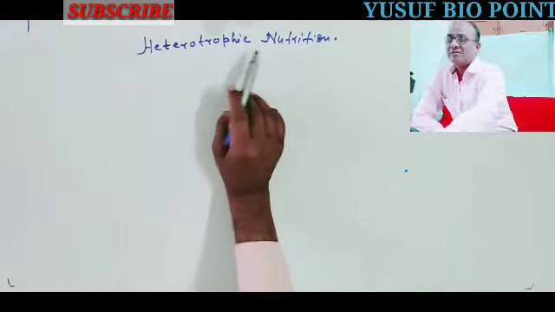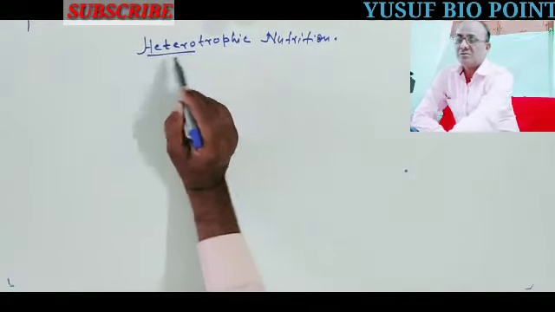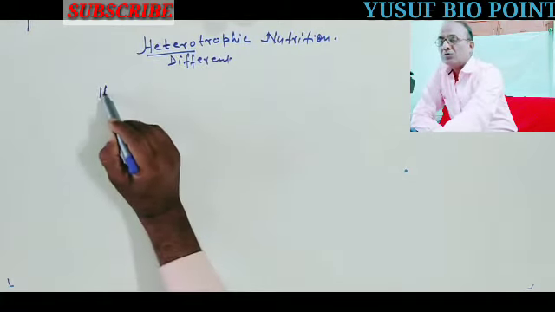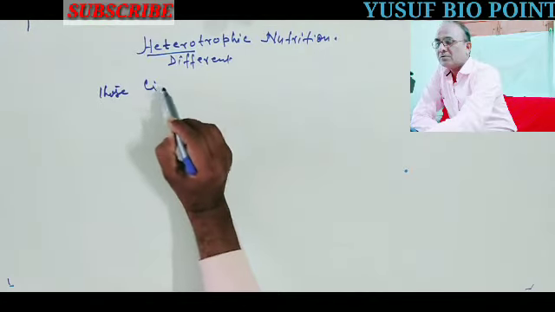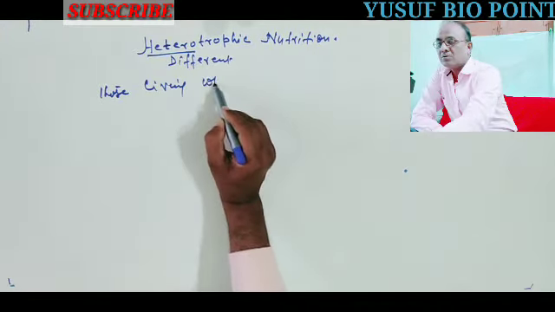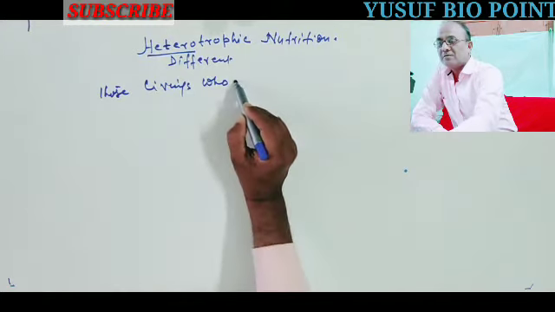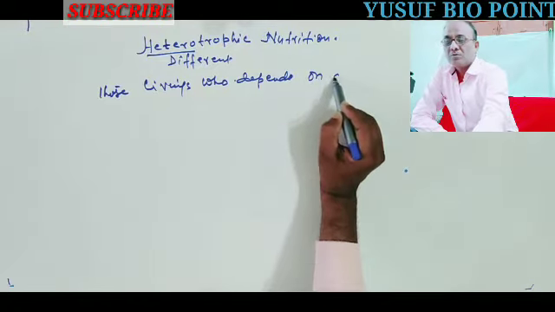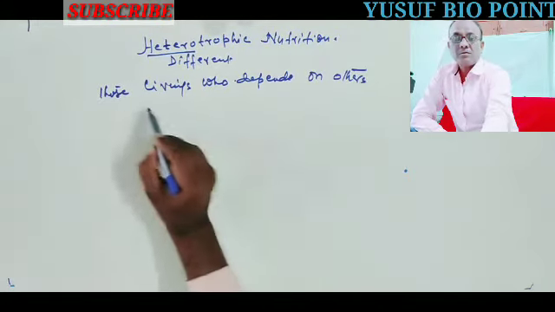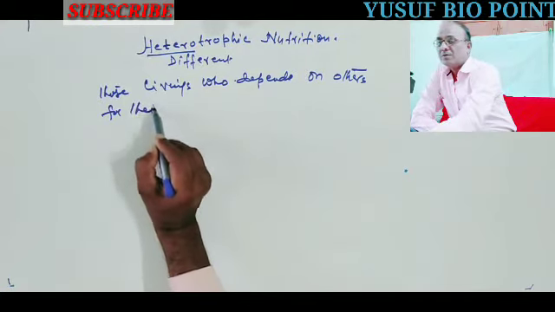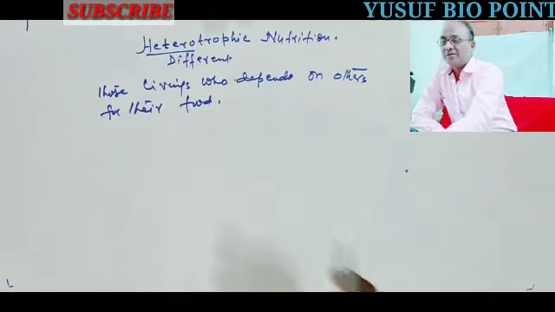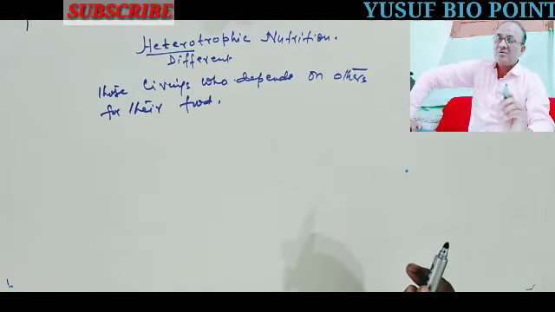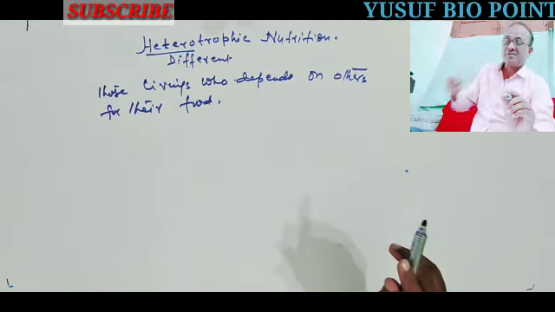Today we shall discuss heterotrophic nutrition. Hetero means different. Those livings who depend on others for their food, meaning they have no capacity to make their food on their own as the autotrophs do.